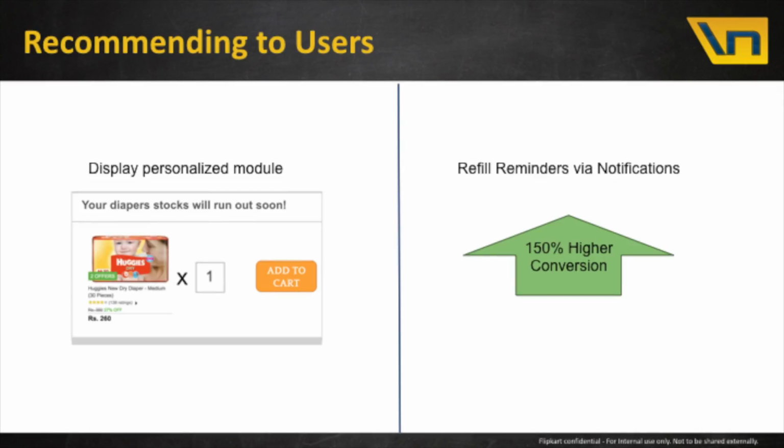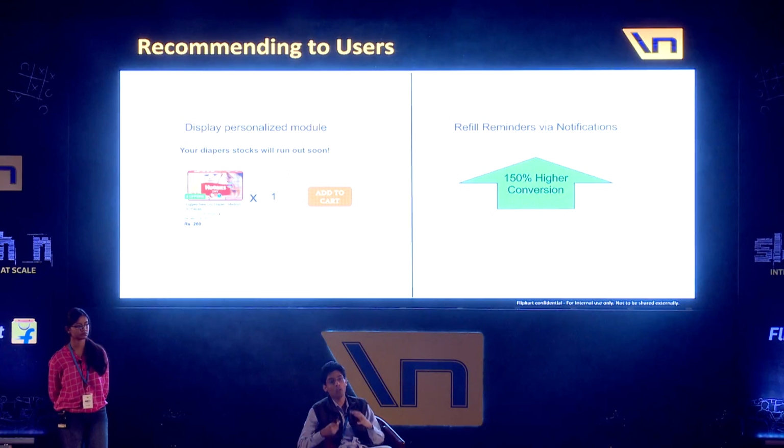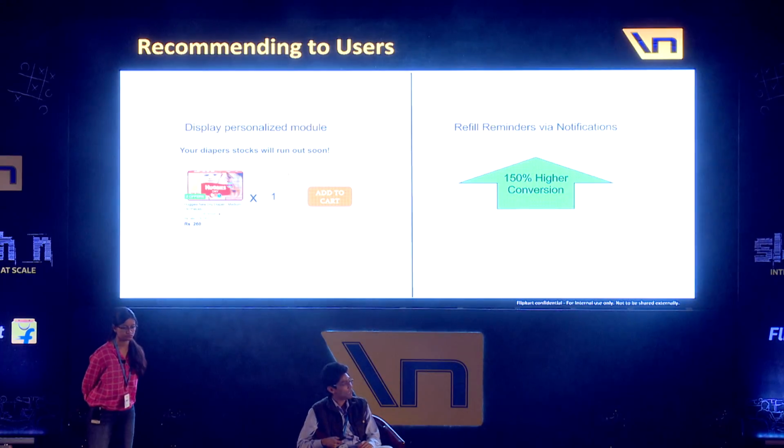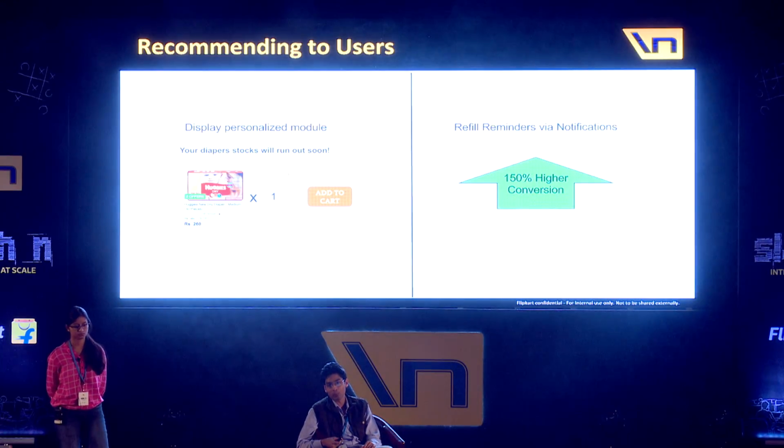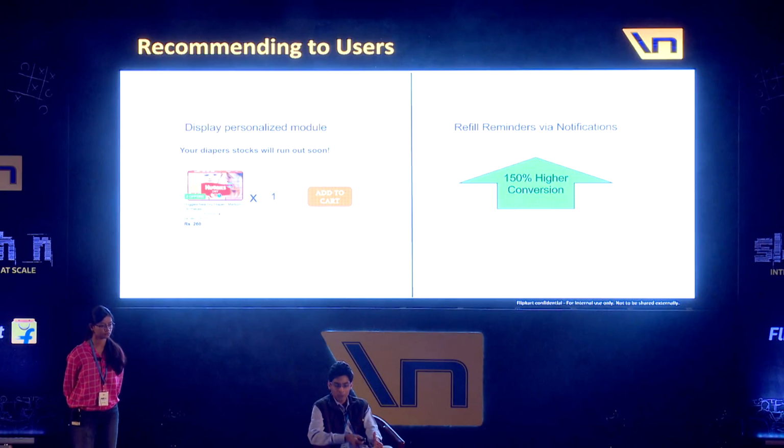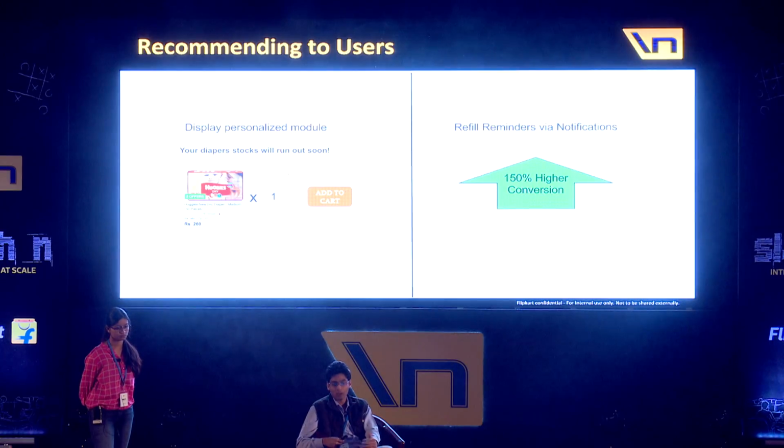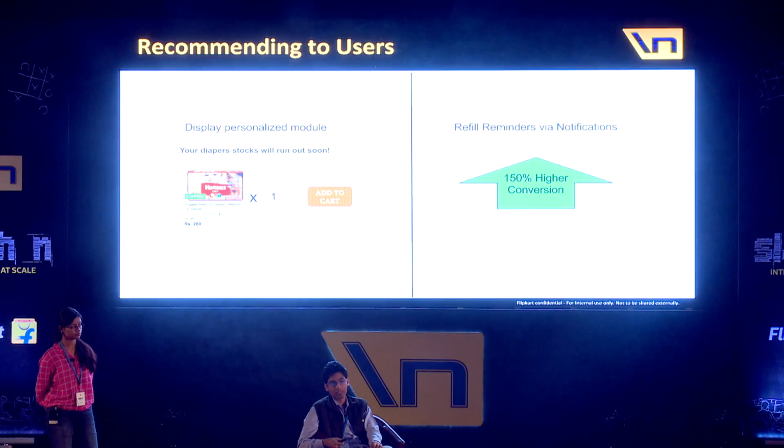Yeah. So finally, we want to say how we want to recommend it to the user. There are multiple channels through which we can push this information to the user. Till now, we have predicted the likely time of purchase, and given that, the segment that you will purchase. Towards your left, you see a pull module where users land on the Flipkart website, and we want to display a personalized module prompting the user to make a purchase, and immediately, like the BigBasket example I mentioned on the first slide, we want to prompt an immediate purchase and checkout, so that it maximizes the chance of conversion.